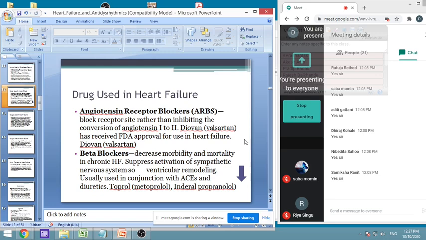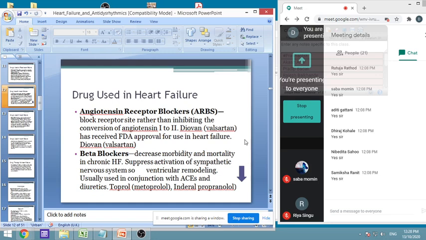Remodeling, I told you, is a gradual change in the ventricular structure, that is hypertrophy as well as dilatation, an increase in the size of the ventricles. Because of that the size increases, weight increases, but the force is not increasing, and therefore enough blood is not pumped through the heart. So size is not important. Actually the force of contraction is important.